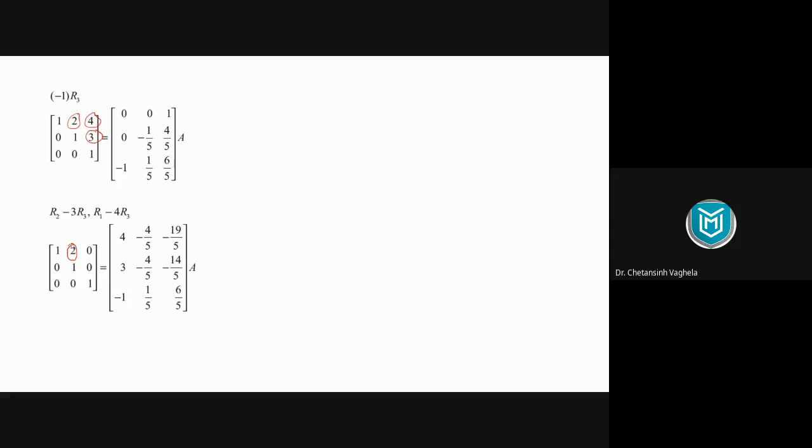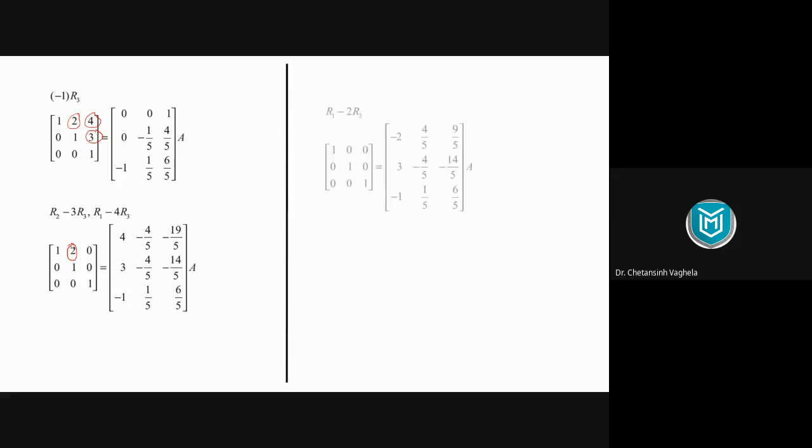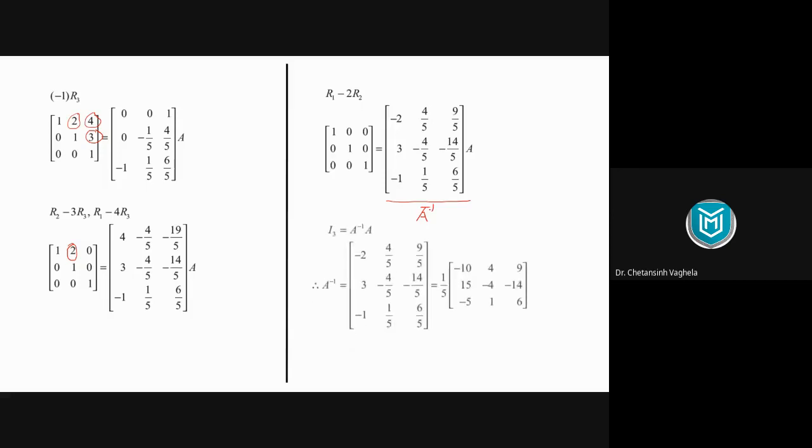So let's take R1 minus 2 times R2, and after taking that operation we are getting 1 0 0, 0 1 0, and 0 0 1. And finally because of that we got this matrix, and this matrix is your A inverse. So your A inverse is given by this: minus 2, 4 upon 5, 9 upon 5; 3, minus 4 upon 5, minus 14 upon 5; minus 1, 1 upon 5, and 6 upon 5.